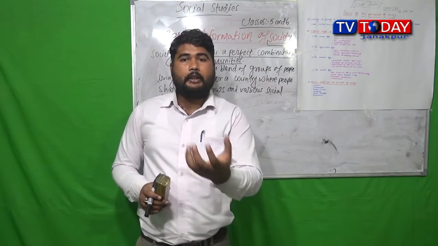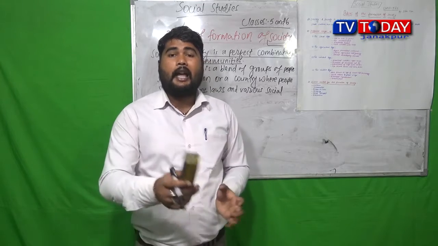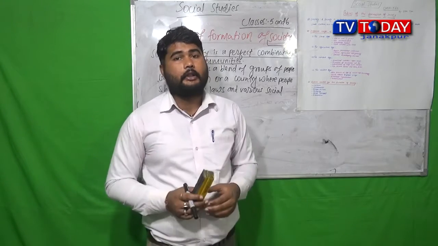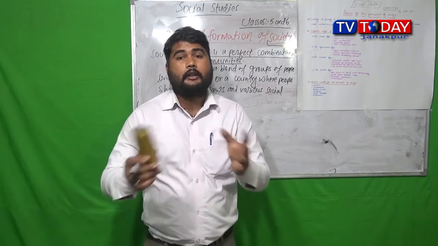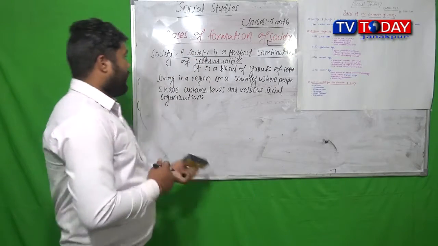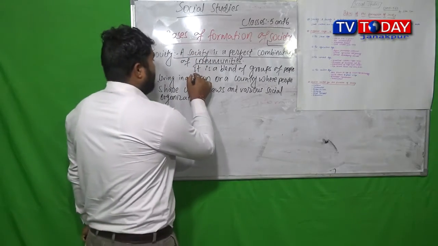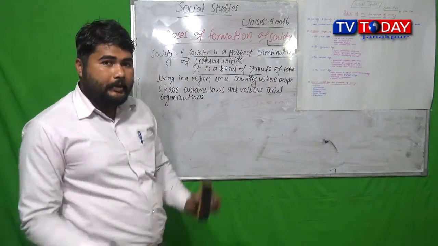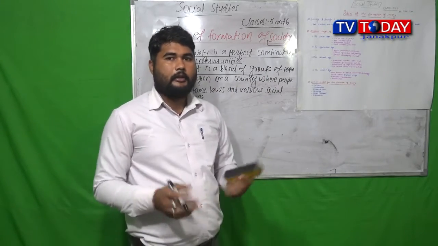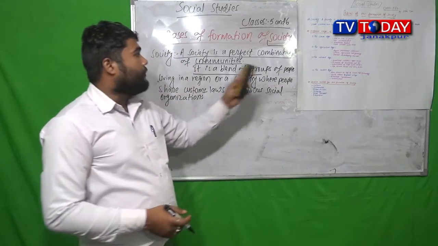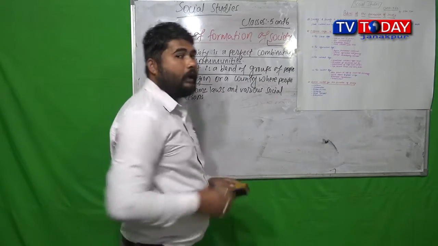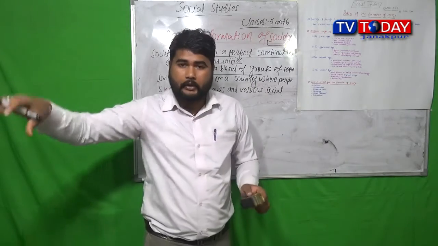When the people living at a place have common language, customs, traditions, festivals, it is called a society. In other words, you can define society as a blend of a group of people. A blend means combination. So, a combination of a group of people living in a region at a particular place.